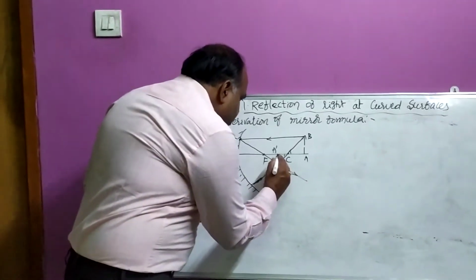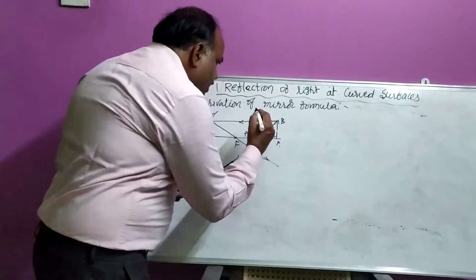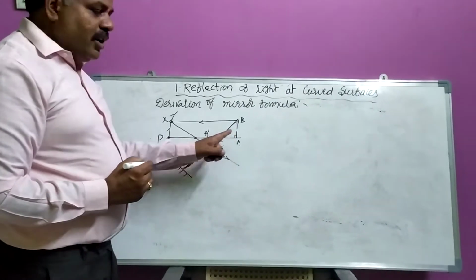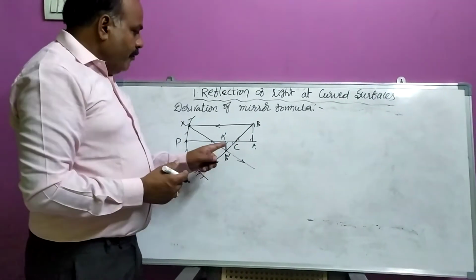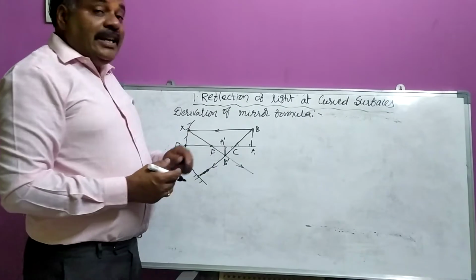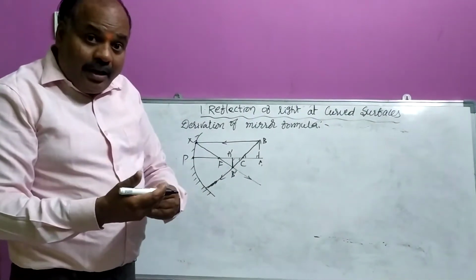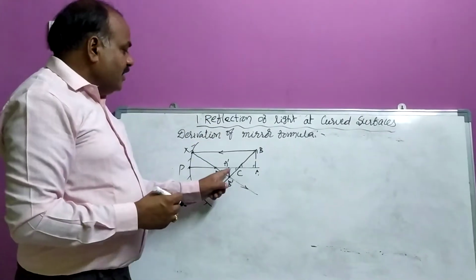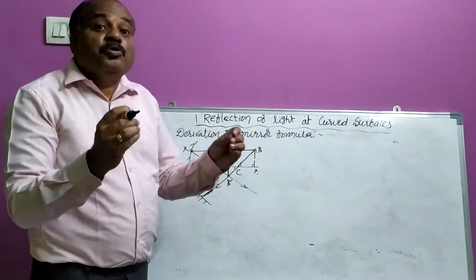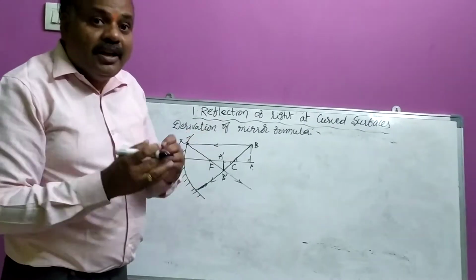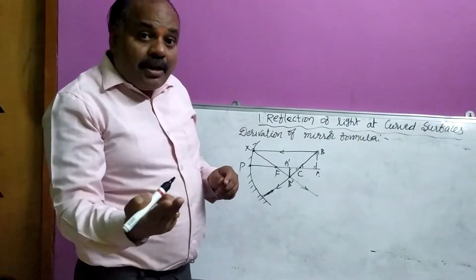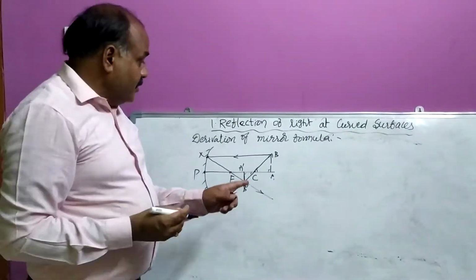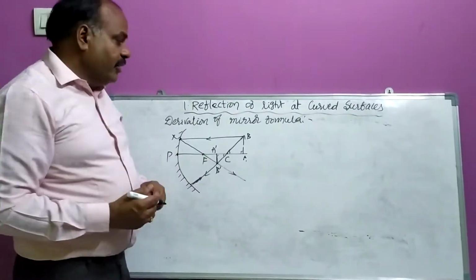Next, here this is perpendicular. This angle is also perpendicular. So in this triangle 90 degrees, in this one 90 degrees. So they are equal. When two angles are equal, automatically the third angle will be equal. Hence, these two triangles are said to be similar. When two triangles are similar, the ratio of their sides will be equal.